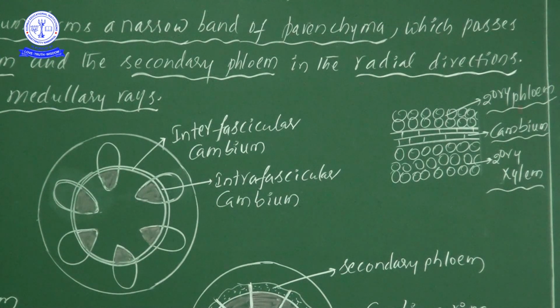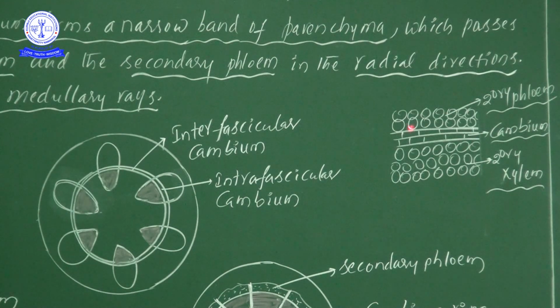Now when these particular cambial cells undergo division, these cambial cells are meristematic cells, and meristematic nature means definitely divisional capability will be there. When this particular cambium is going to be divided, on both sides of this cambium new cells are formed or deposited, isn't it?